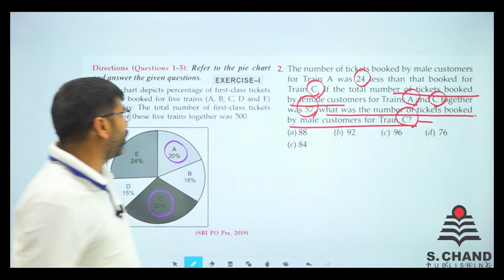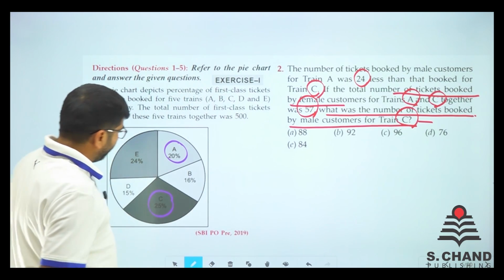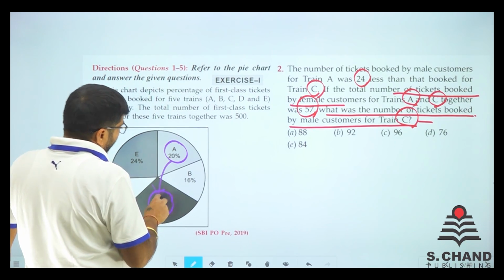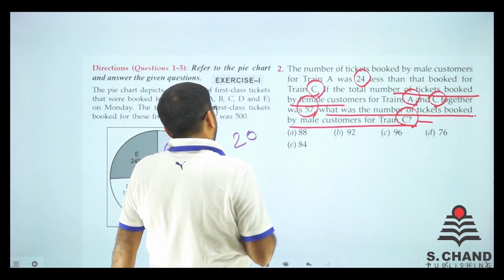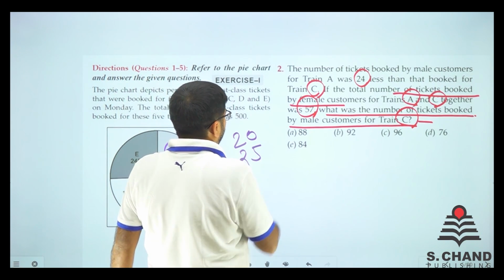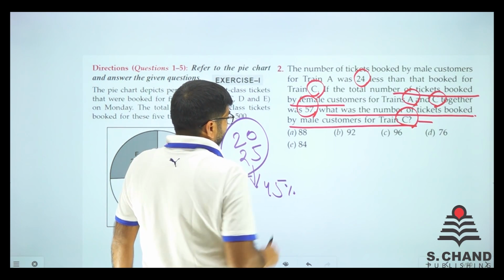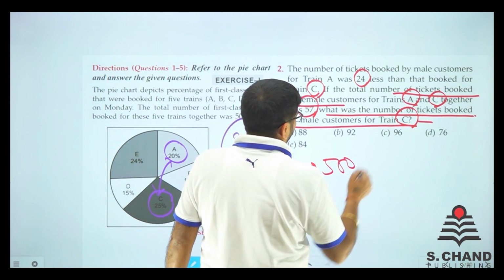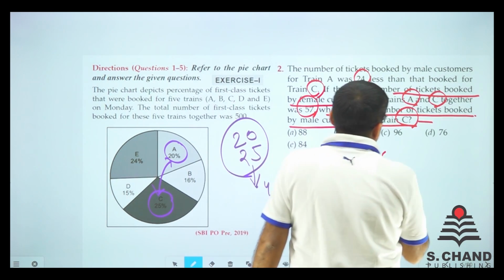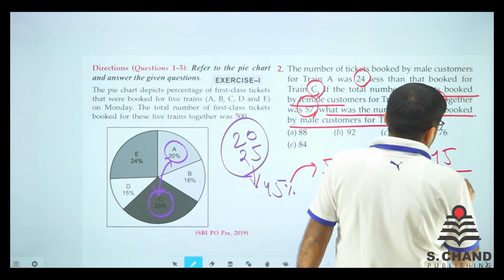That is it, we found. See, पहले तो let's see this. A and C together make how much percent? A is 20%, C is 25%. They together make 45%. This 45% of 500 is equal to how much? 500 into 45 divided by 100.